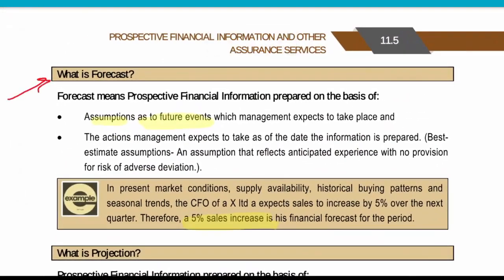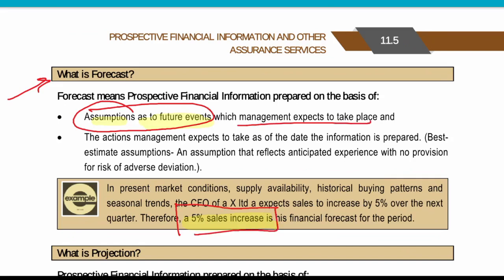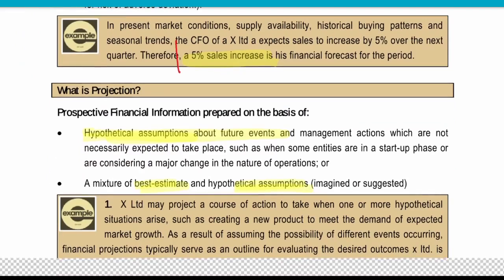Now, what is forecast? As I have told you, forecast means we are assuming future events. We do not have any information till now, but we are assuming the future events which management expects to take place, like a 5% increase in sales. And what is projection?